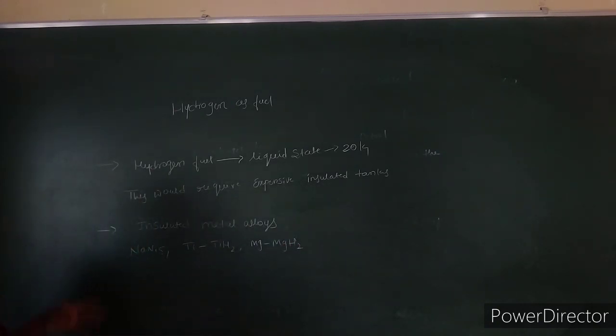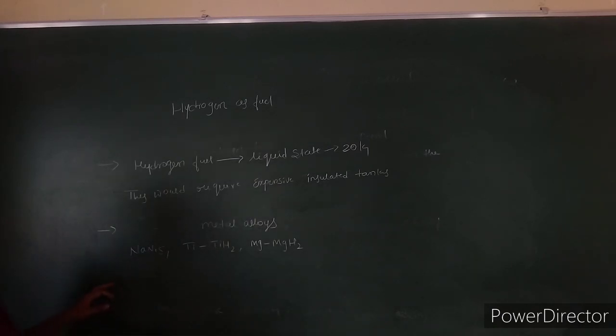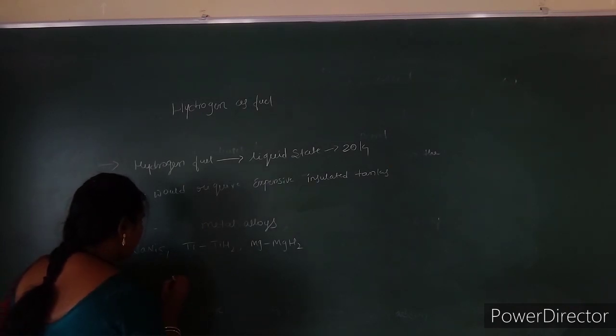So this would require expensive insulated tanks, made with alloys like nickel Ni5, titanium hydride and magnesium hydrides. These are used for the storage of dihydrogen.